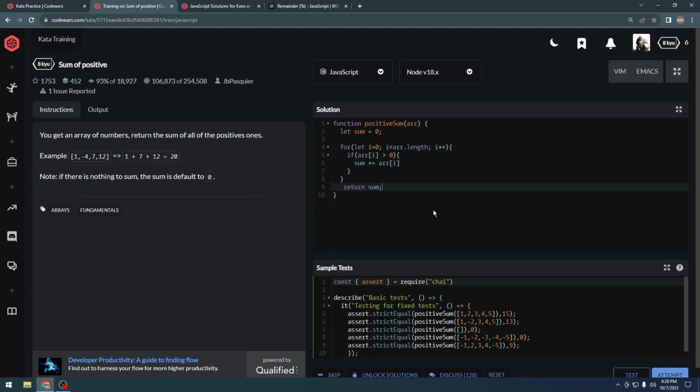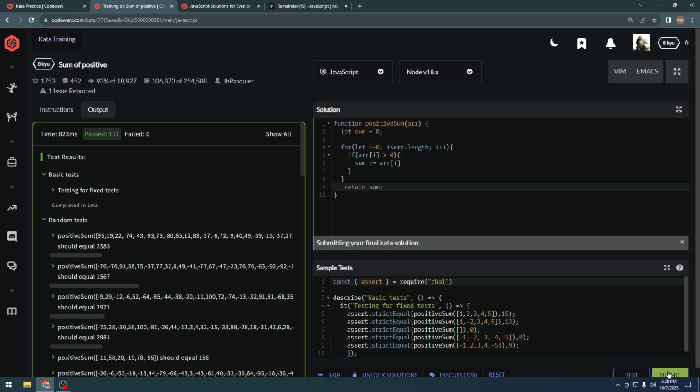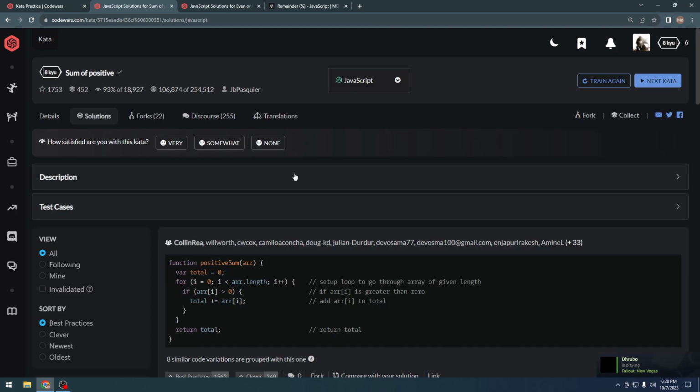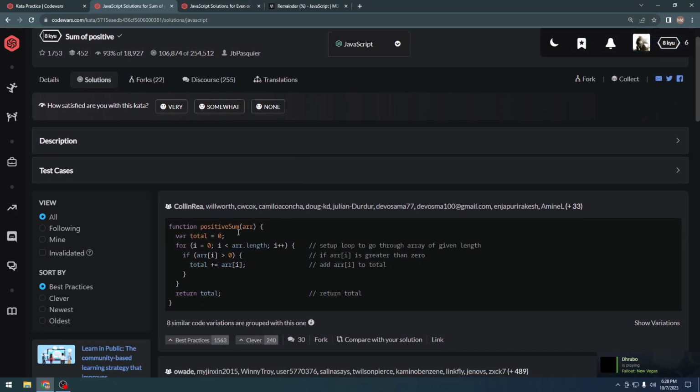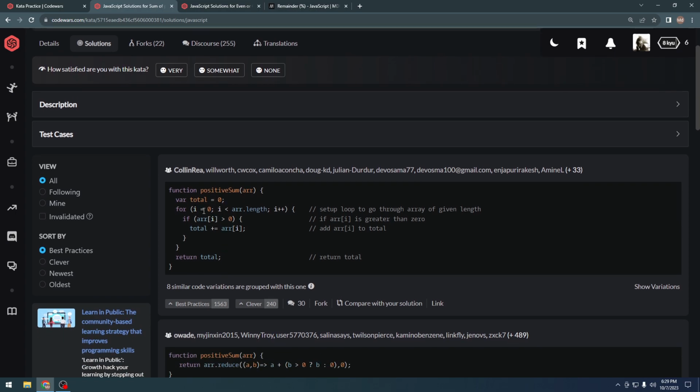Okay, so let's attempt to submit. We'll see some pretty amazing solutions, I'm pretty sure. Let's see, what do we have? My internet is a bit slow, sorry about that. So we have the exact same solution like ours here. They're taking a variable, var total, as 0. Okay, they're doing the exact same thing.